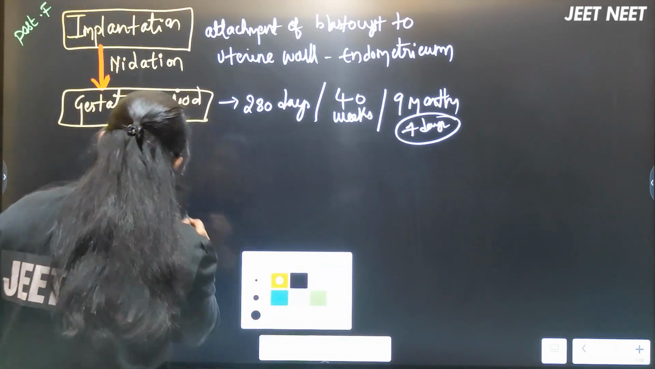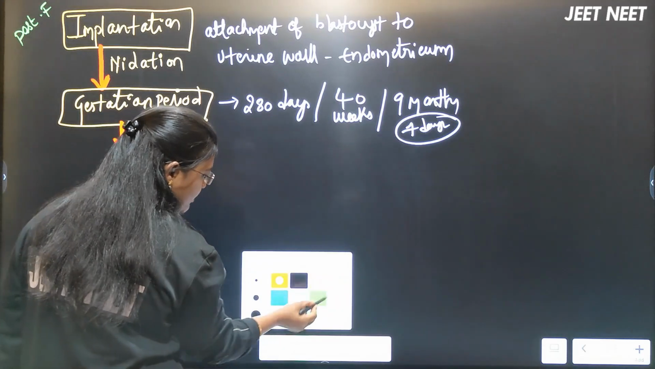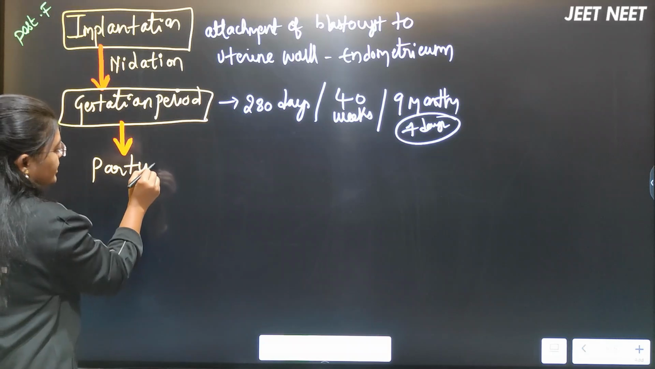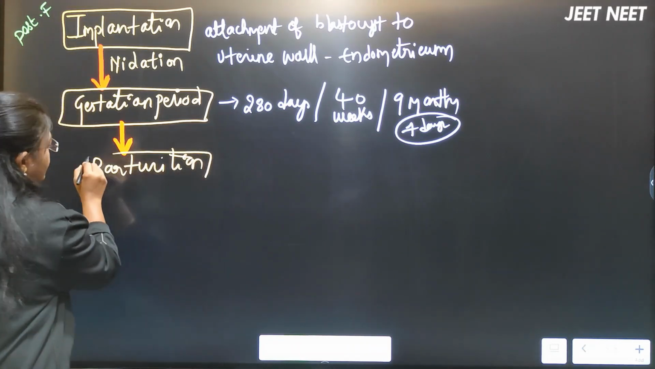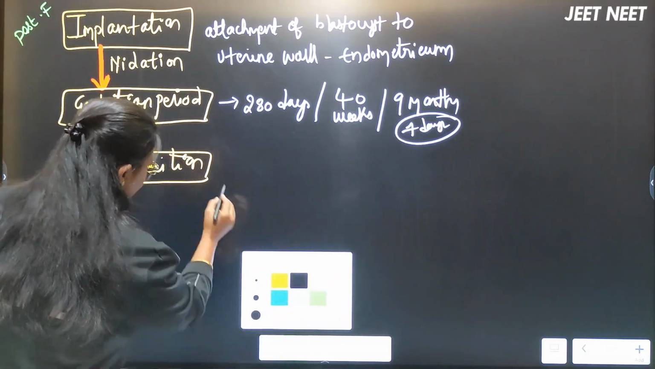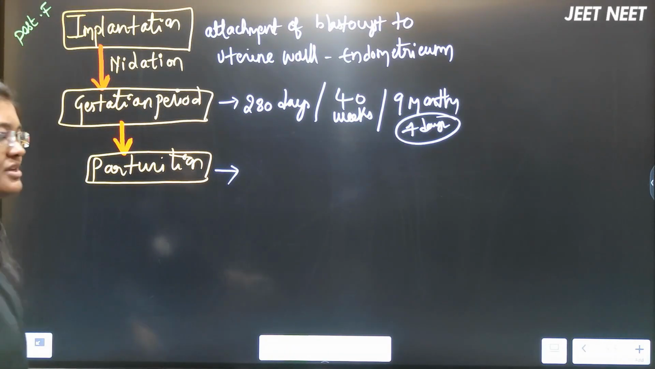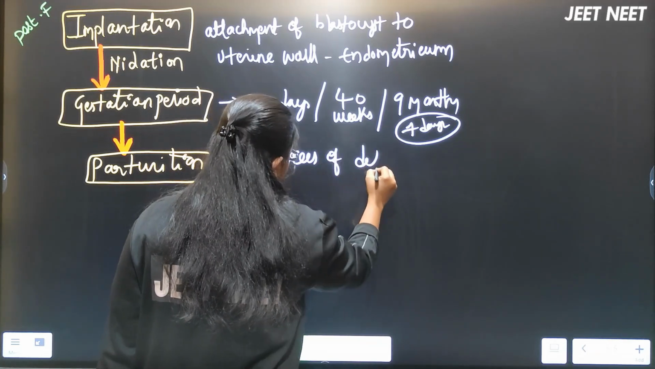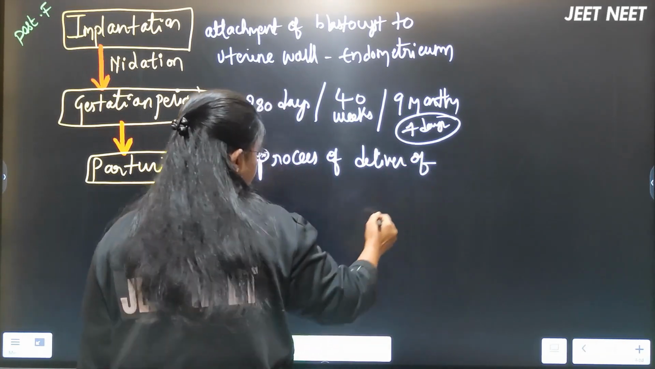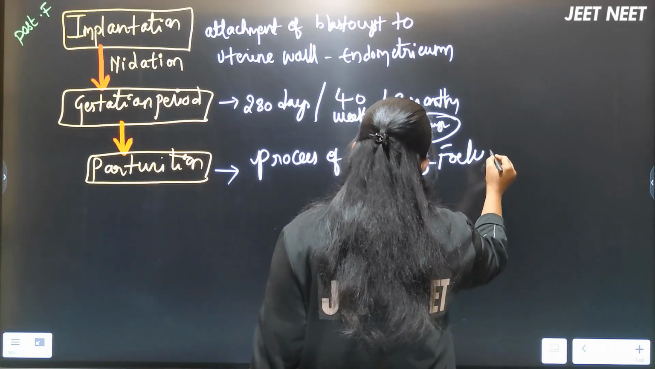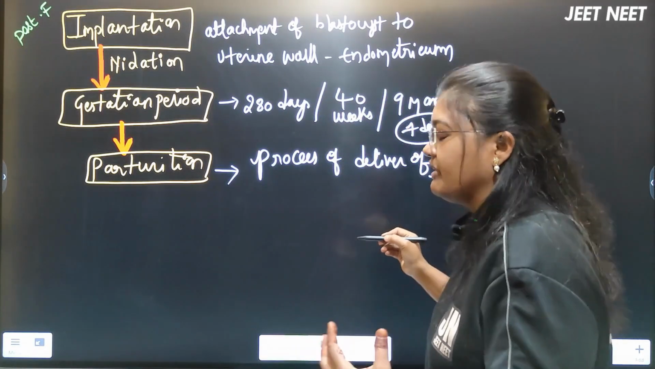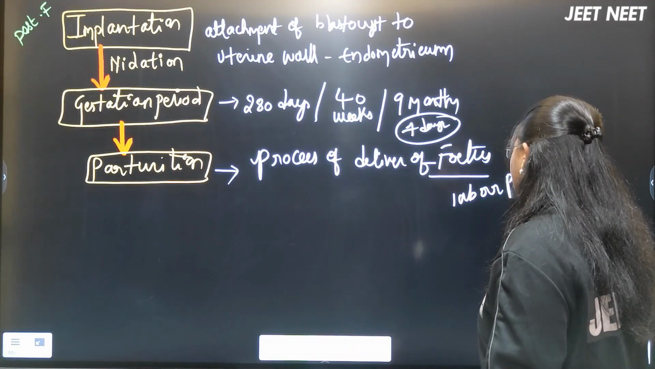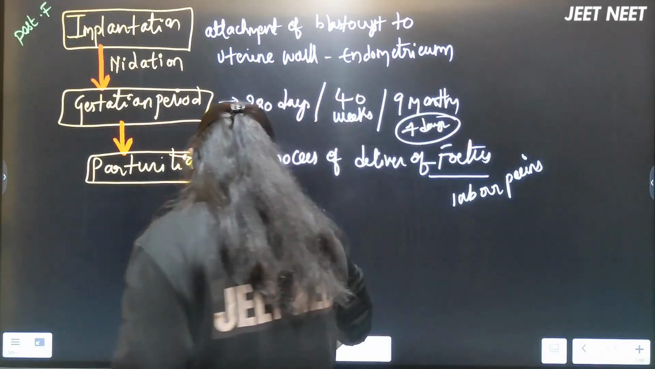After the gestation period, after the baby development is completed in the mother's womb, what will be the next step? That is parturition, of course. Parturition is the process of delivery of the baby, delivery of the fetus, right? At the time of delivery of the fetus, whatever pains the mother gets, we call those labor pains.